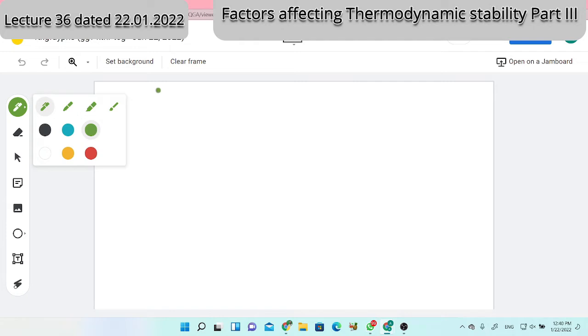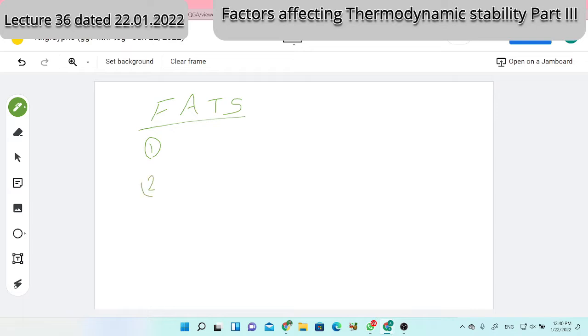Let us revise the things which we have completed. We are talking about the factors affecting thermodynamic stability. In total, how many main factors are there? Three. Right. First factor, nature of the central metal ion. Second factor, coordinating groups or ligands. Third factor, ring structure or chelate formation.